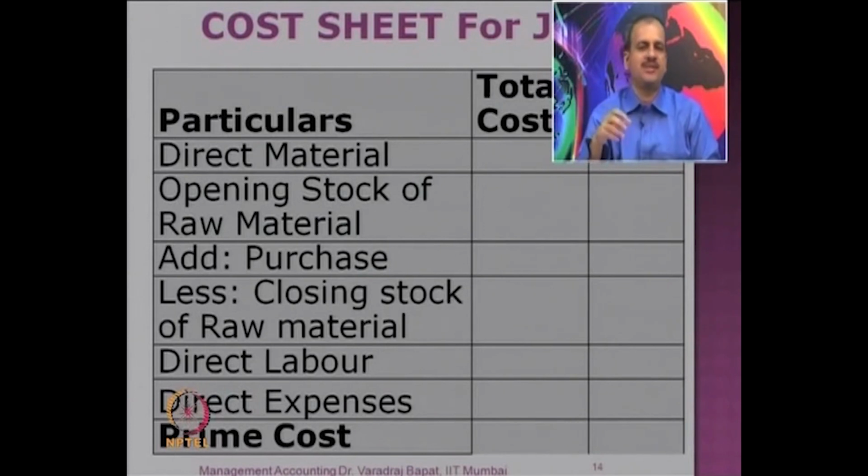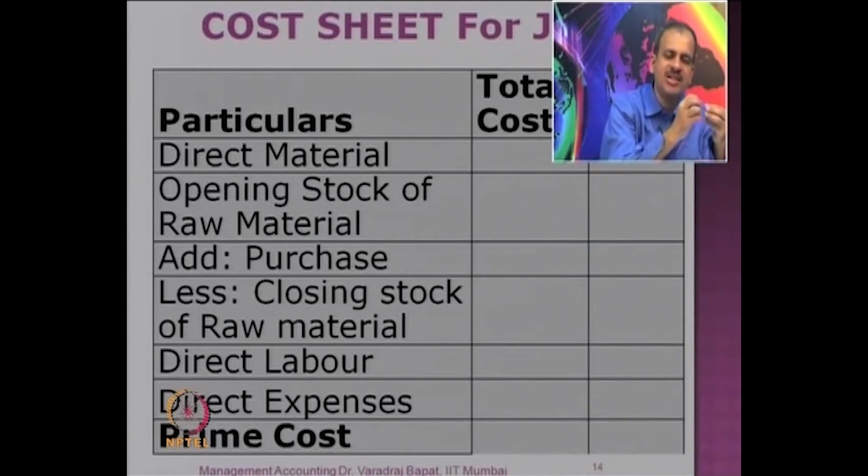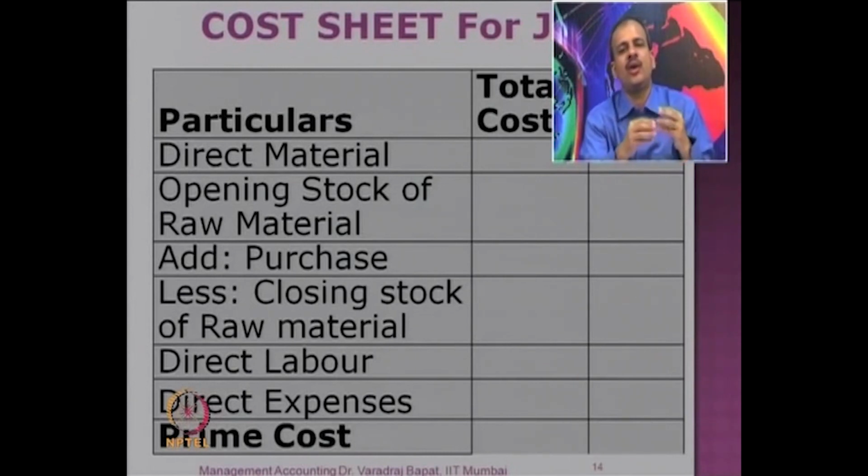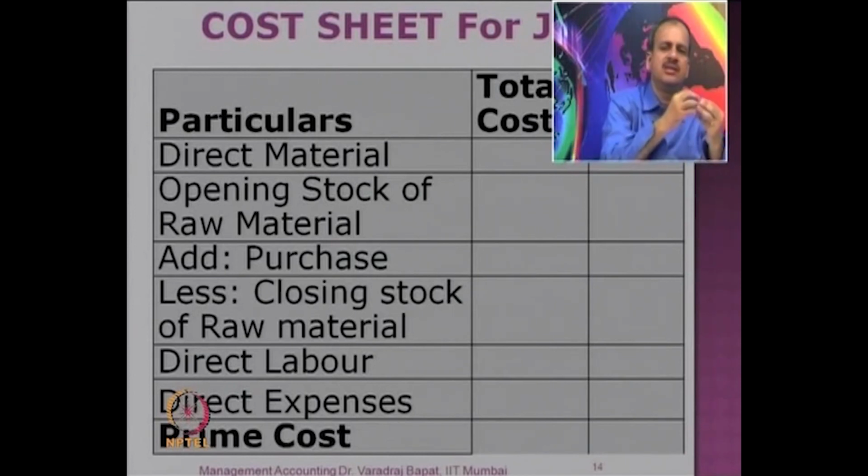So that's the first cost. Next, what will be the cost involved for a job after prime cost? What are the other costs other than the direct costs? Just now we have discussed them, that is indirect costs or they are known as overheads. So based on some estimates those overheads will be charged because they cannot be directly linked. But you will calculate say 75% of direct labor cost as it was done in the last case or say 2 rupees per machine hour. Using some basis the overhead costs are also charged to the job.